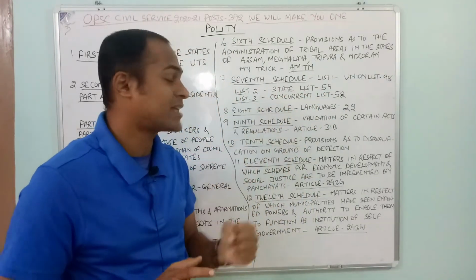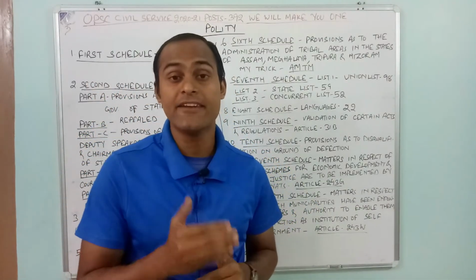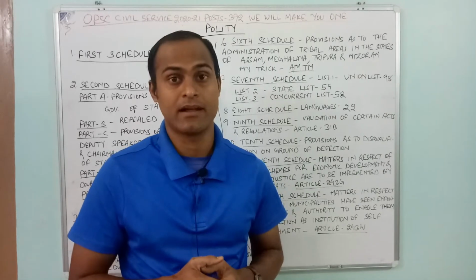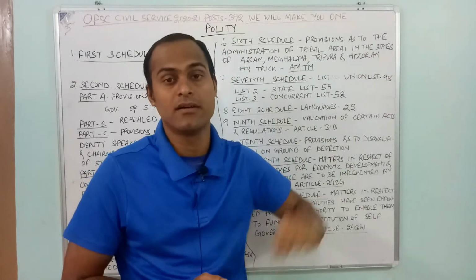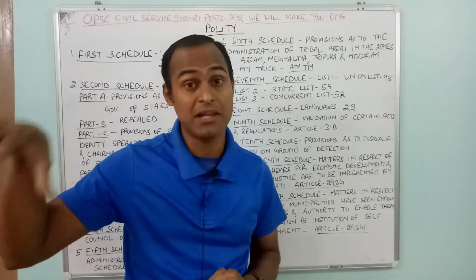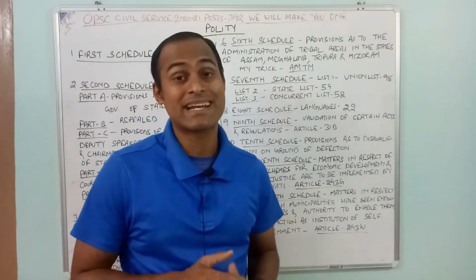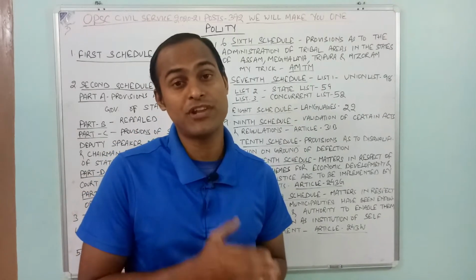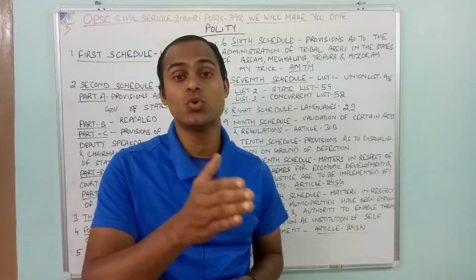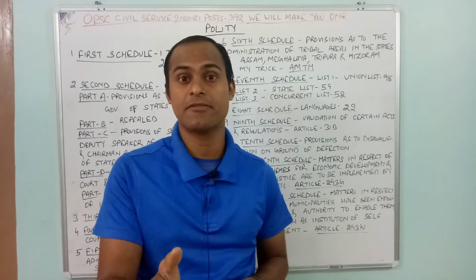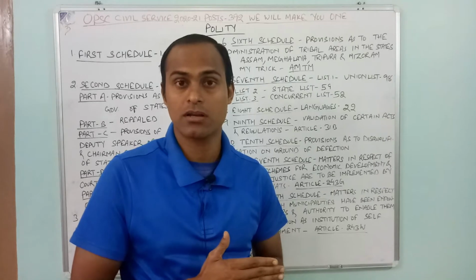What is schedule 7? Schedule 7 is about the subjects in which the Union Parliament can legislate. Those subjects that fall in the Union list, it is having 98 particular subjects in which the Parliament can legislate. And the second one is the state list. Currently it is having 59 subjects in which the states are given the powers to legislate. Means all the state legislative assemblies have the power to legislate on these particular subjects.